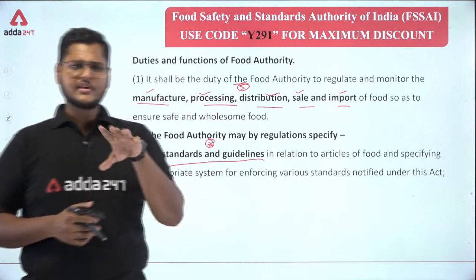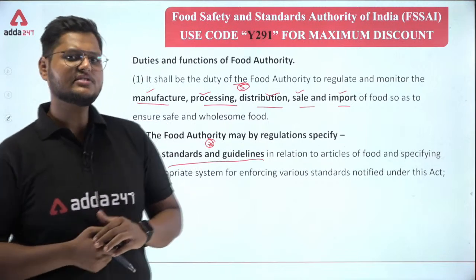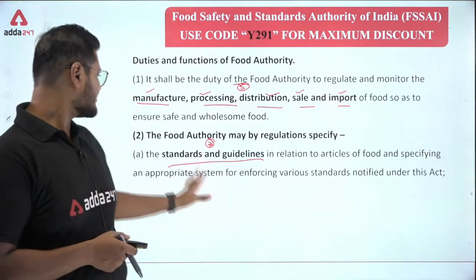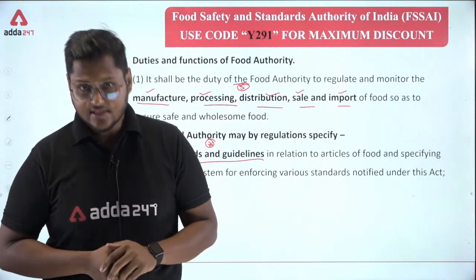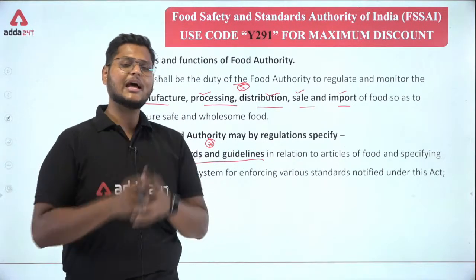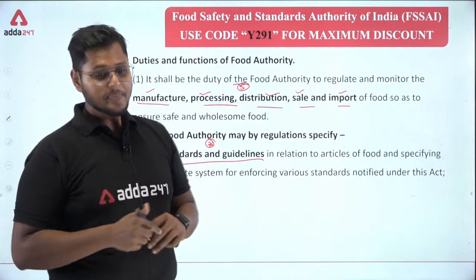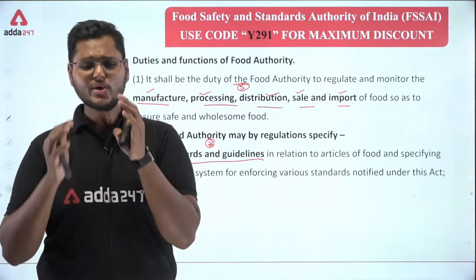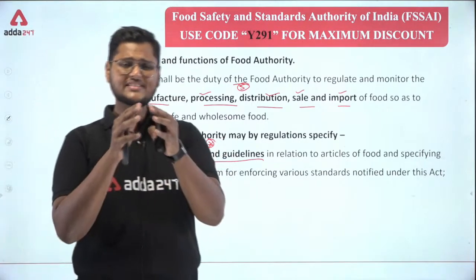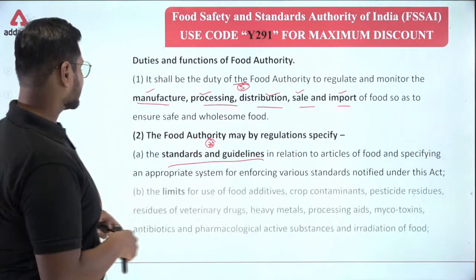In the previous classes we have seen that there are so many standards and guidelines that the FSSAI follows to ensure that the food that reaches the consumers is safe, right? Now to ensure this safety, what we need is the standards and guidelines, or we can say the standards and regulations also. These standards and regulations are usually prescribed by the food authority. First of all, these are prescribed to the food authority by the technical committee, and the food authority is the one who is going to decide what kind of standards and guidelines should be set for a particular category of the food.